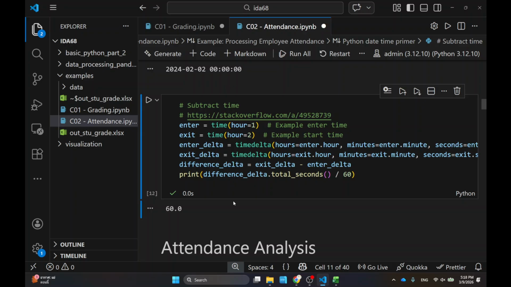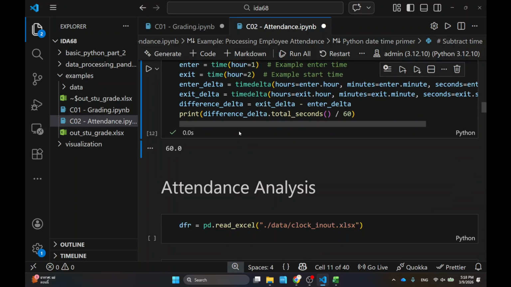But the upshot for this is that I'm working with date and time objects in Python. I don't do strings anymore, okay? All right, and with that, let's do attendance.